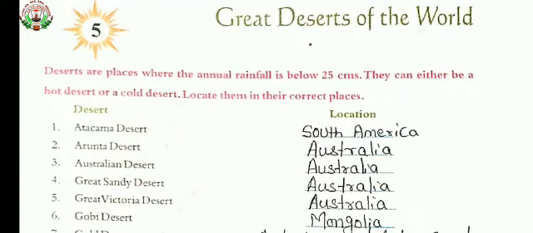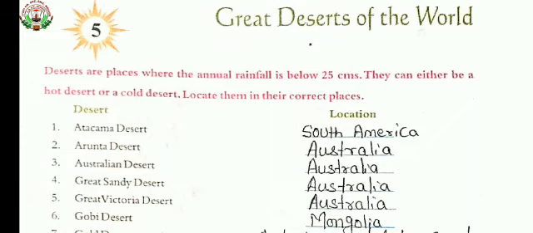So the first one is the Atacama Desert. It is located in South America. Then the second one is the Arunta Desert. It is located in Australia. Then the third one, the Australian Desert. It is located in Australia. Fourth one, the Great Sandy Desert. It is also located in Australia. Then the fifth one, the Great Victoria Desert, is also located in Australia.